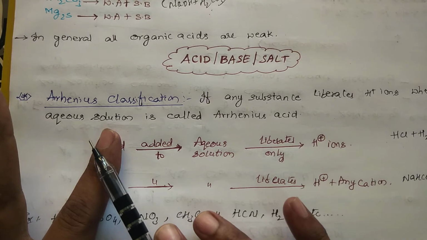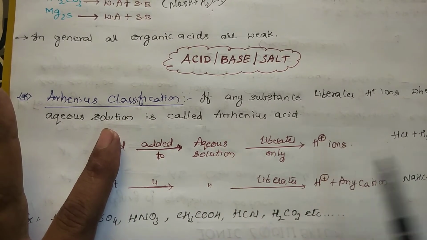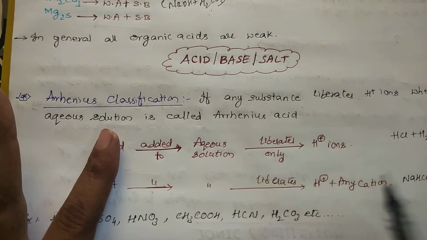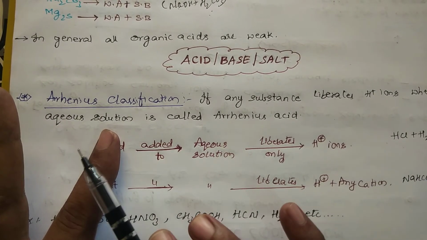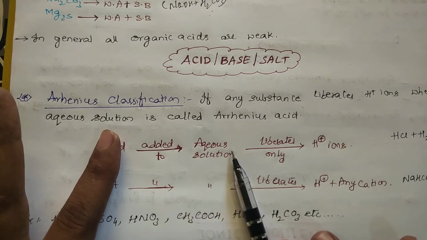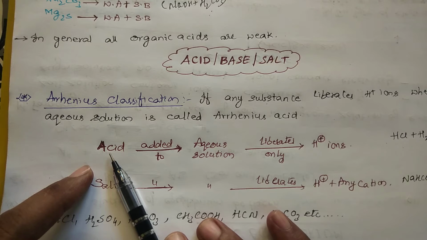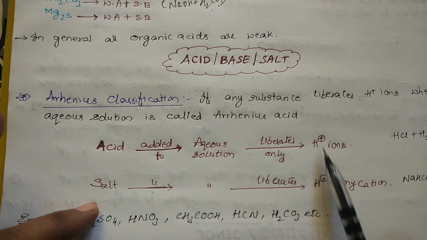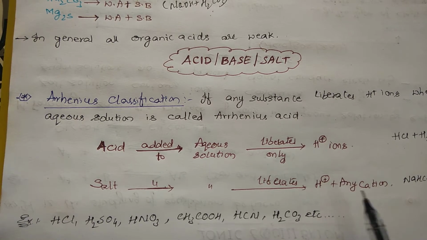Something I am taking, substance X, is added to water. If it is liberating only H plus, please remember only H plus, then this substance is called an acid. But if along with the H plus you are having any other cation, I will tell you regarding that, then that is called a salt. So if a substance added to the aqueous solution liberates H plus along with other cations,